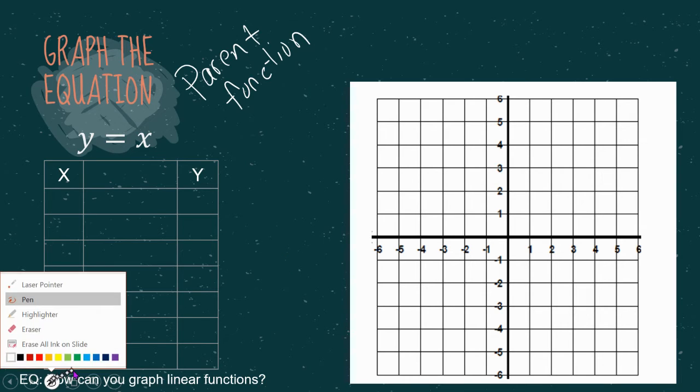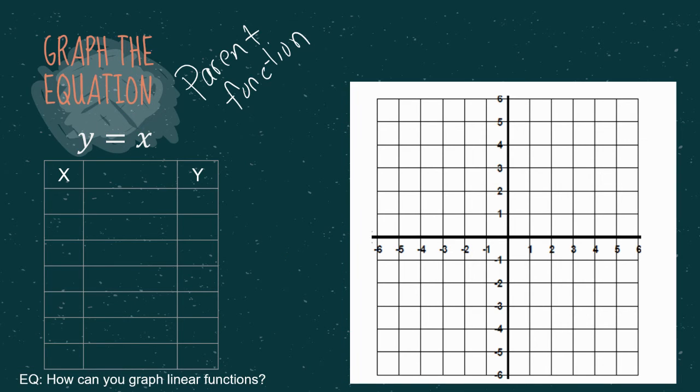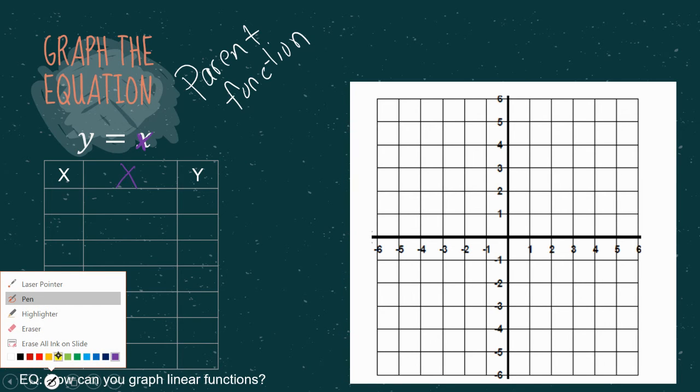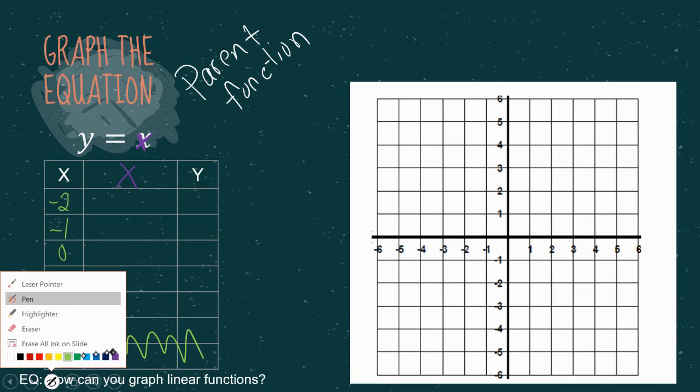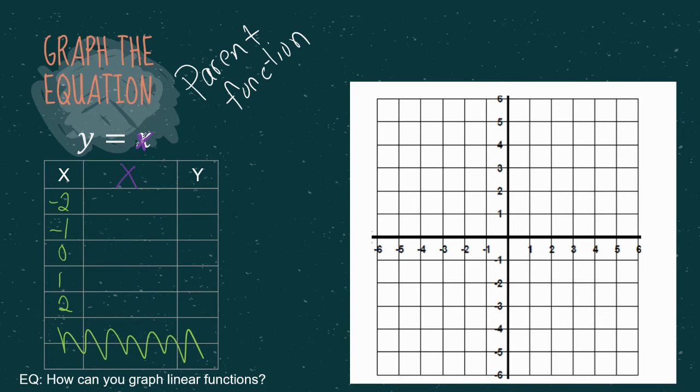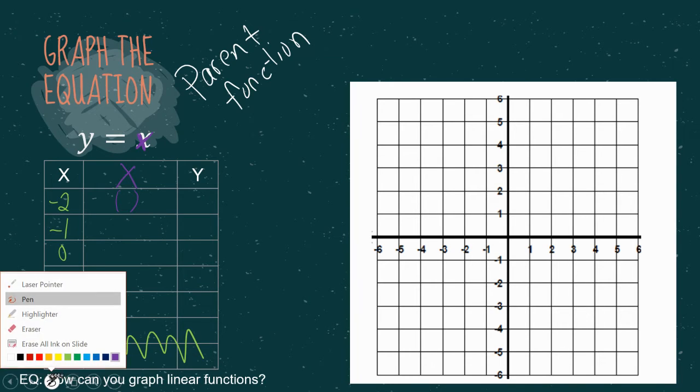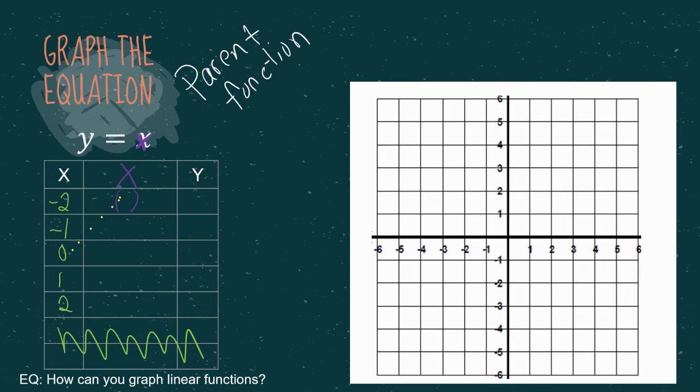All right, so what I like to do is, since I know y is x, we're going to plug that into our function. That's our function we're plugging into. And I always like to pick my easy numbers. So the easiest numbers would be -2, -1, 0, 1, and 2. Don't ask me why there's all these lines. We don't need them. And then we're going to just take this function and we're going to plug it in. So instead of writing x, we're going to put parentheses and we're going to replace it with our domain of -2.